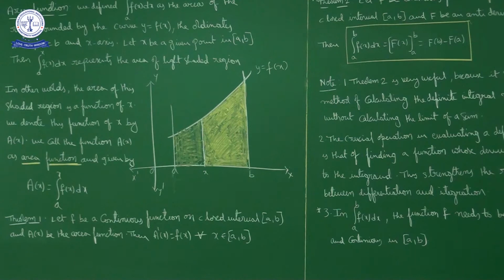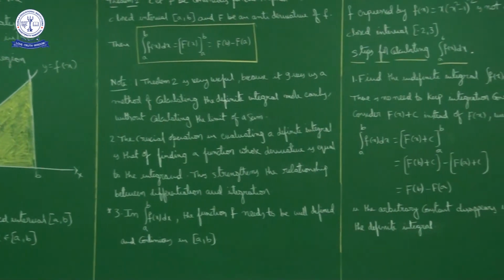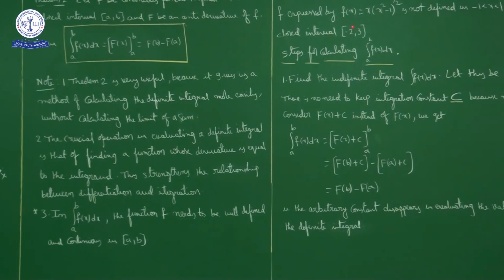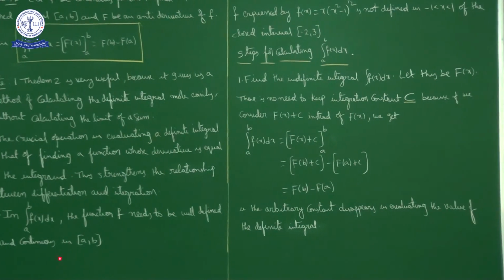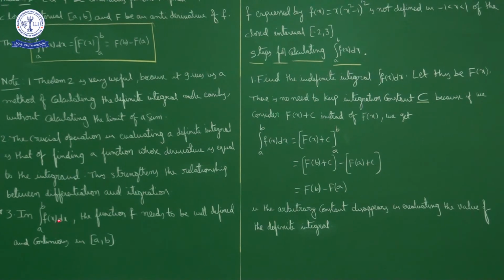Now here, what is the function? The integral from minus 2 to 3 of x into (x square minus 1) whole power 1 by 2 dx is erroneous, since the function f of x equal to x into square root of x square minus 1 is not defined for minus 1 less than x less than 1 of the closed interval minus 2 to 3. To find the definite integration, the function has to be continuous in the interval.